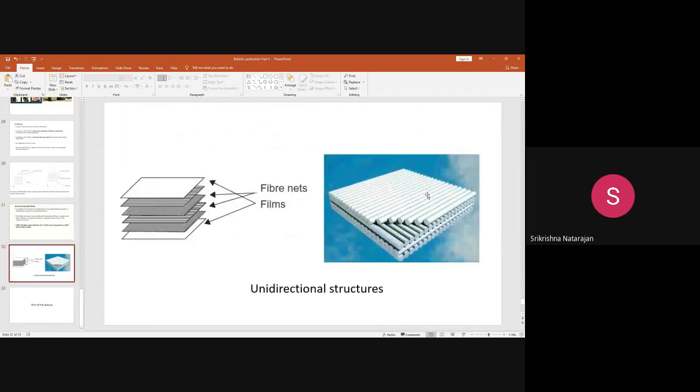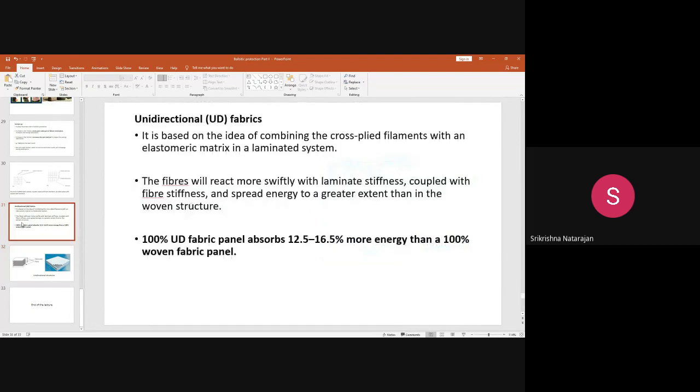One layer you align in this direction and another layer in this direction, and there is a repeat, like the first 1 3 and 2 4 type of unidirectional fabrics. Making a laminate out of it is a better kind of material.